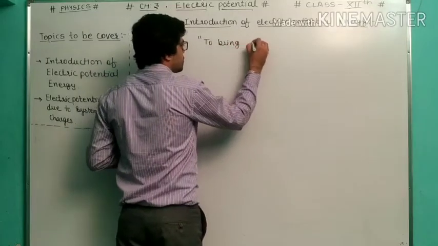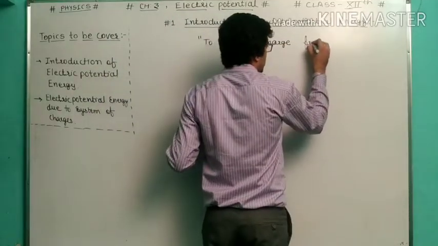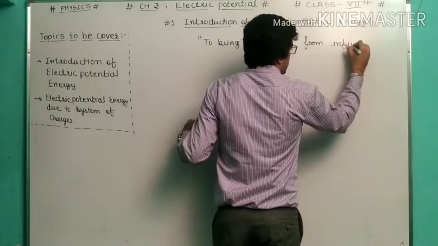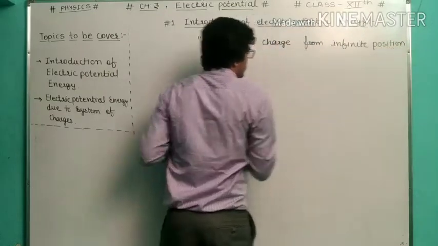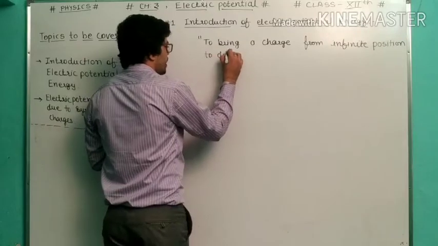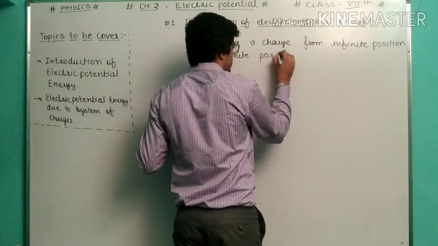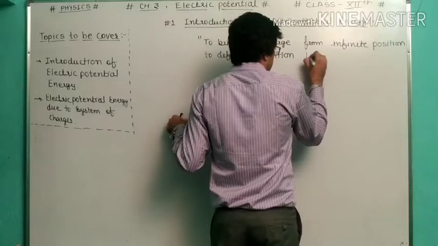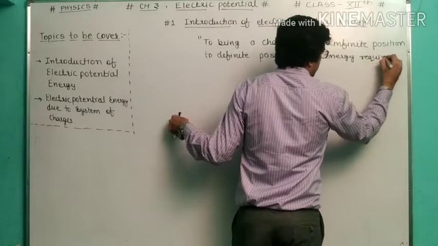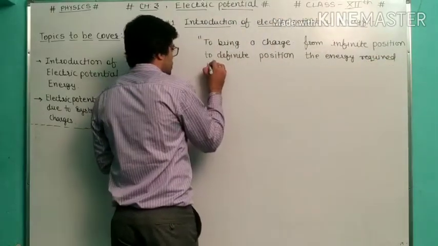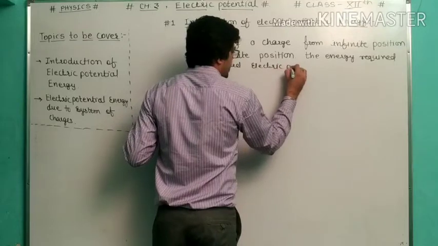To bring a charge from infinite position to definite position, the energy required is called electric potential energy.